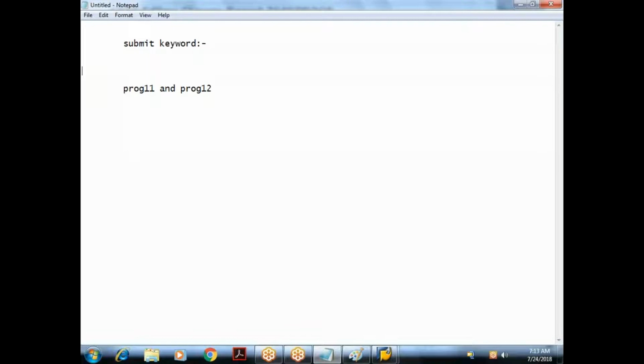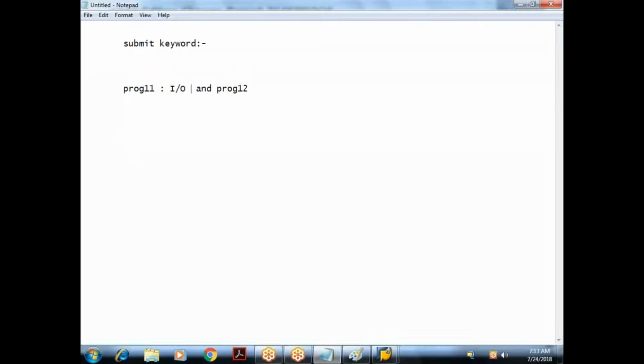But what I want is to segregate this task between two programs. Understood? Suppose we have program 11 and program 12. Program 11 should concentrate purely on IO operations.